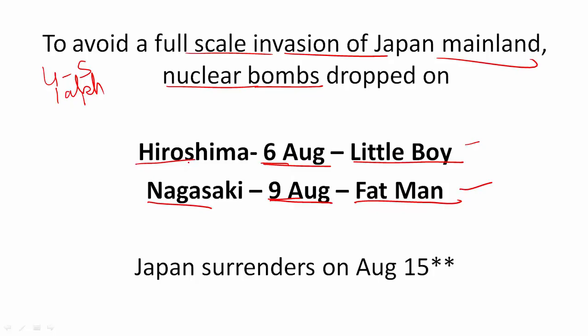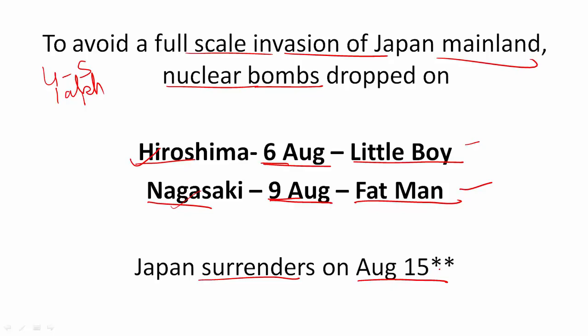So for the first and only time in the history of mankind, nuclear bomb was dropped on someone or a country, and around 1.5 lakh people died instantly. As soon as the bomb dropped, around 80,000 people died in Nagasaki, and around 1.5 lakh, it is said 1 to 1.5 lakh people died in Hiroshima. And after these nuclear bombs, Japan surrendered on August 15.